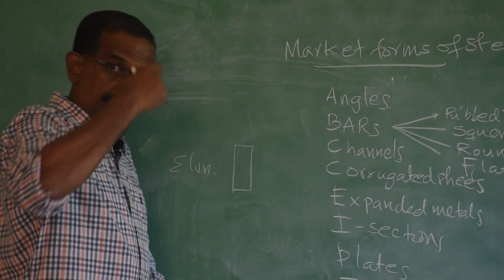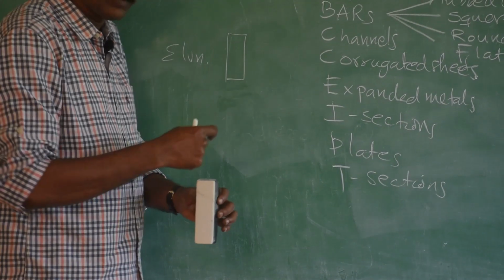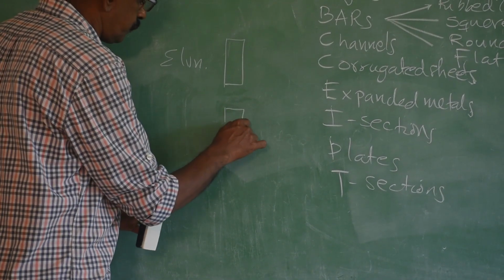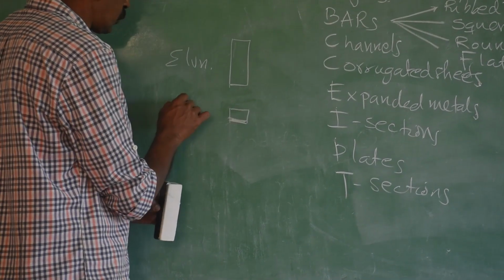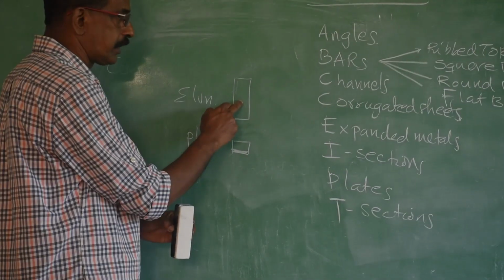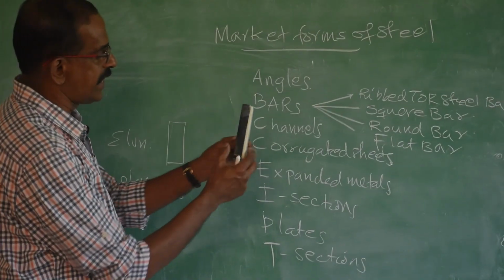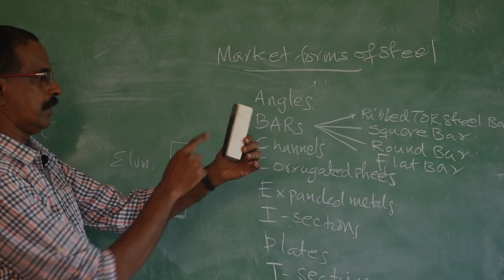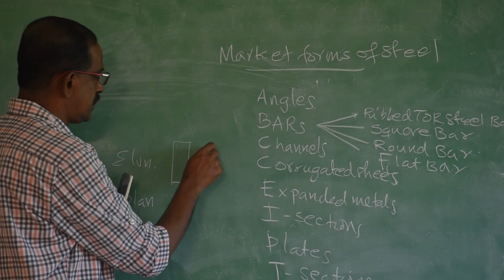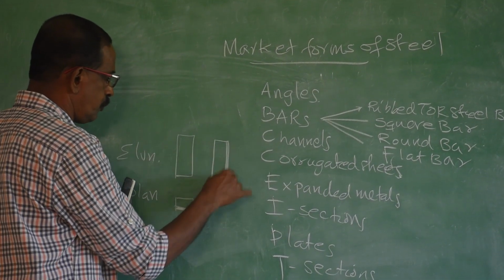And if you look from the top, how can you see? You will be able to see this if you look from the top. So, the top view will be like this. That is called the plan or top view. So, this is the front view or elevation, this is the top view or plan. And if you look from the side, if I look from here, I will be able to see this portion. So, that is called the cross sectional view, or we can say the side view. So, the side view will be like this.